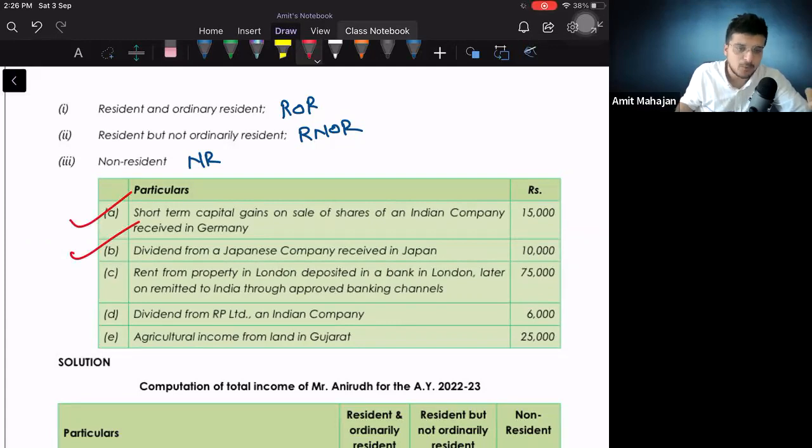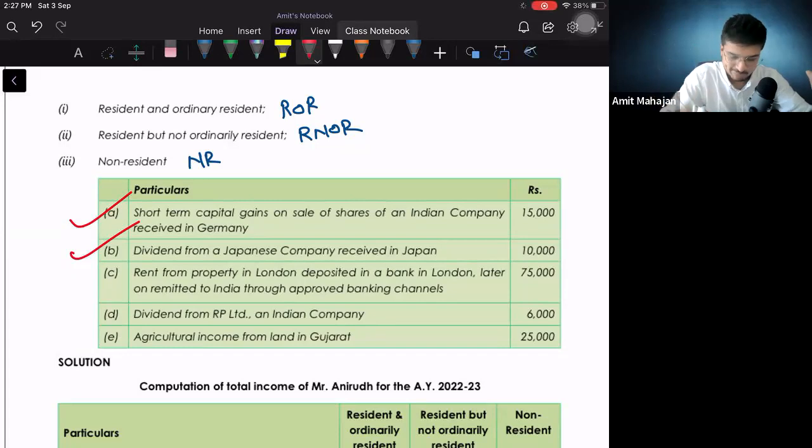Point 3, rent from property in London. Okay, rent from property in London. Where is the property? London. Deposited in a bank in London. Okay, received also in London. Later on, remitted to India through approved banking channels. खतरनाक पॉइंट है ये. क्वेश्चन बहुत ज्यादा कंफ्यूज करता है लोगों को.